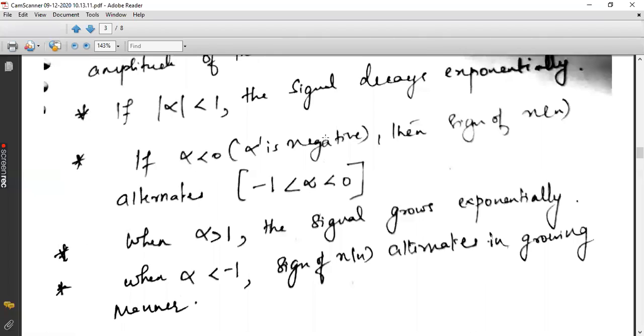Coming to the third point, when alpha is greater than 1, the signal grows exponentially.